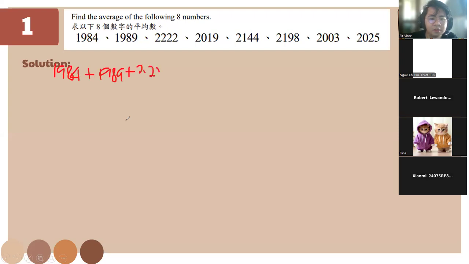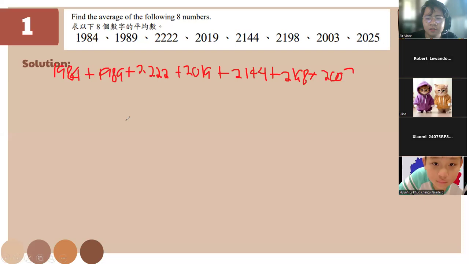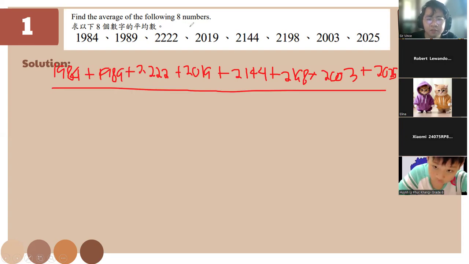So we have 2022 plus 2019 rather, plus 2144 plus 2198 plus 2003 and plus 2025, and they're all gonna be divided by what are they all gonna be divided by? Should be 8, right? Okay.